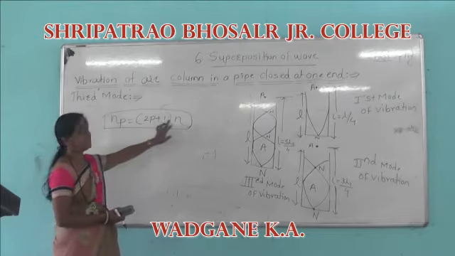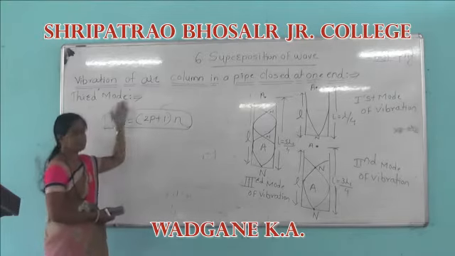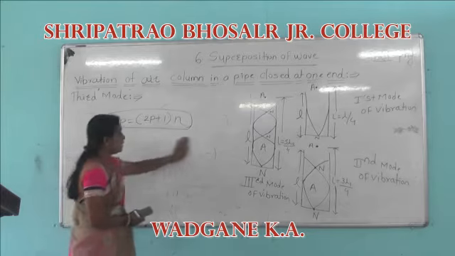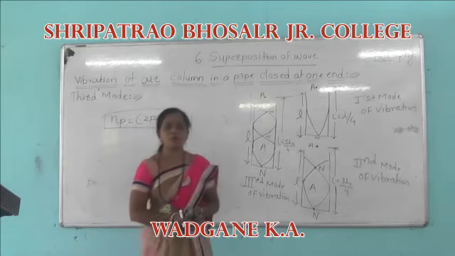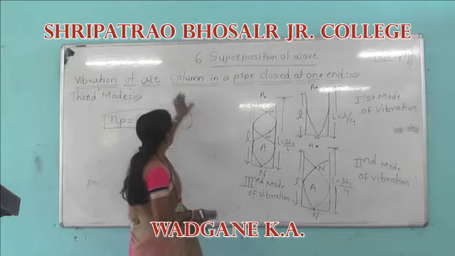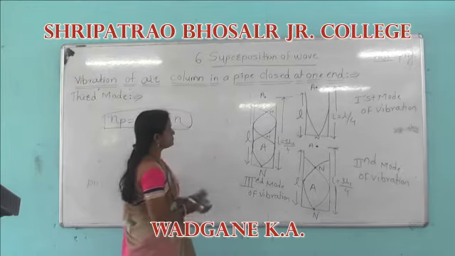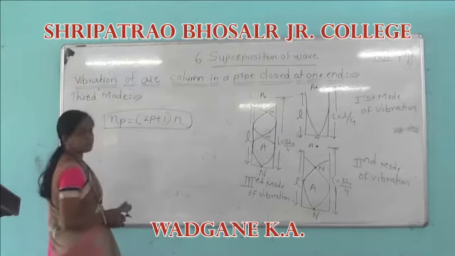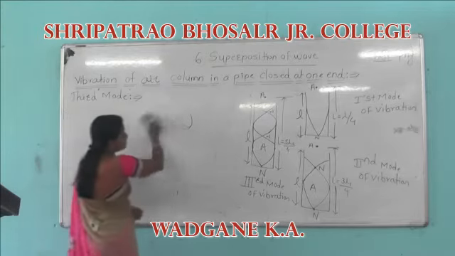Therefore we can get these three modes of vibration. In this case odd harmonics are present but even harmonics are absent. When the pipe is closed at one end, p starts from 0, 1, 2, 3.